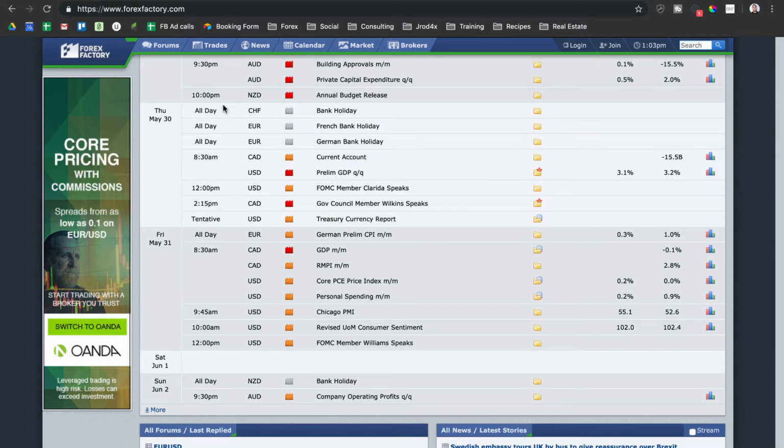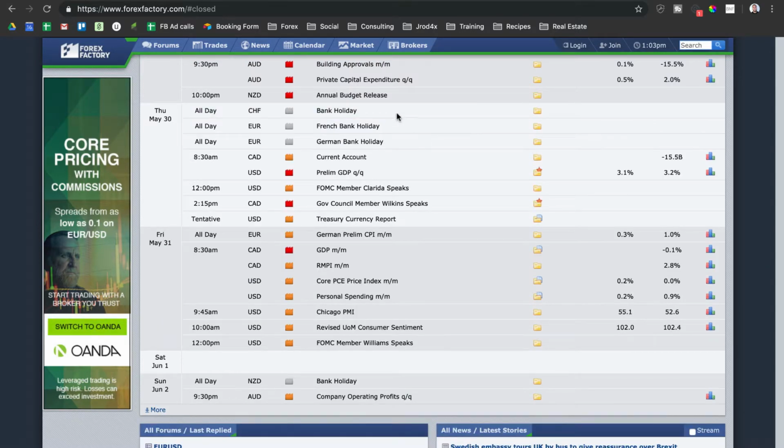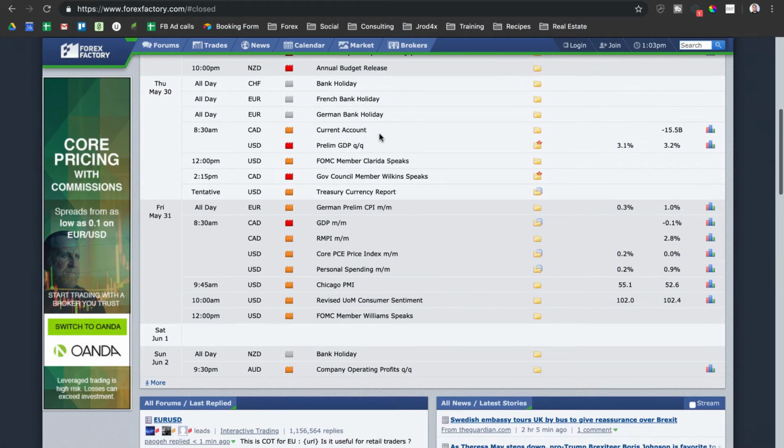And then Thursday we've got Euro bank holiday and the Swissy bank holiday, so likely won't see anything too crazy on Thursday, at least in Euro. And then we've got dollar index and Canadian dollar for 8:30 a.m. and a little bit later as well we got a FOMC speaker at 12 noon. And then way later in the day at 2 p.m. we've got a Canadian dollar speaker as well.